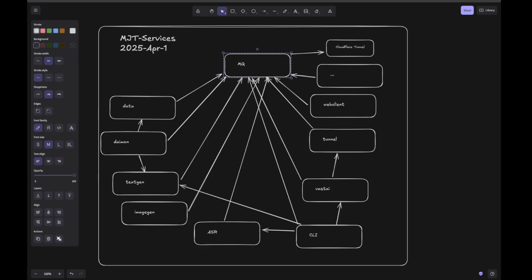The message queue is a well-established pattern at this point. And so far, at least for my home project, I don't have tens of thousands of users or anything like that. It seems to be performing very well, so I don't have any latency issues or anything like that.